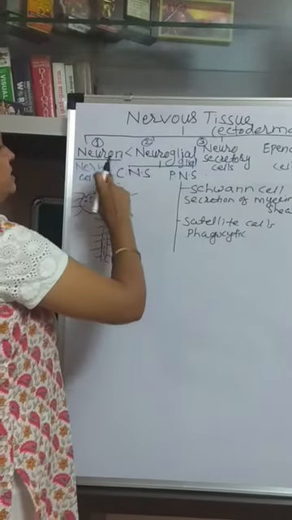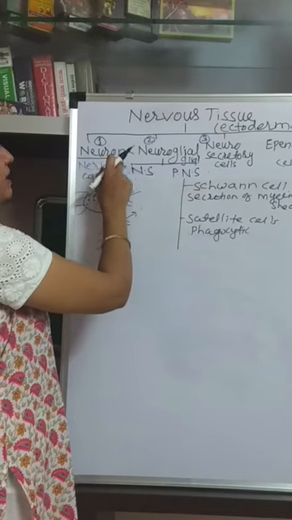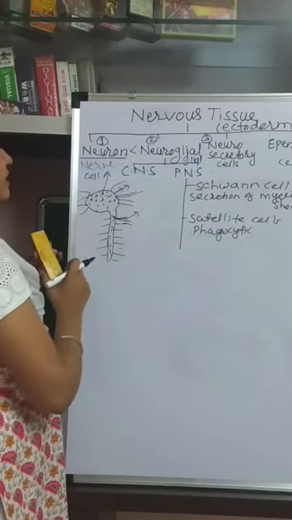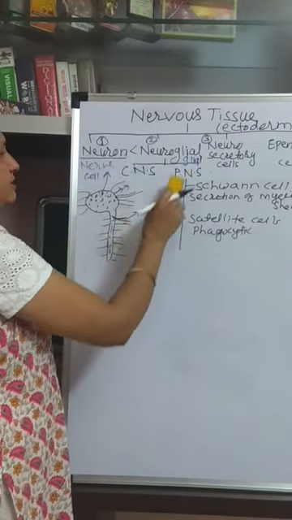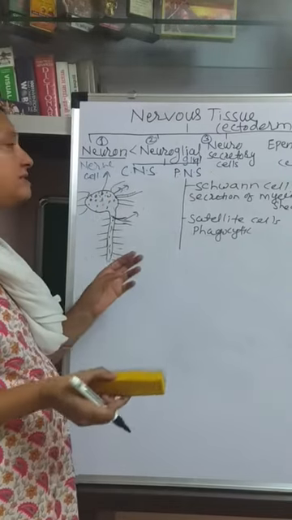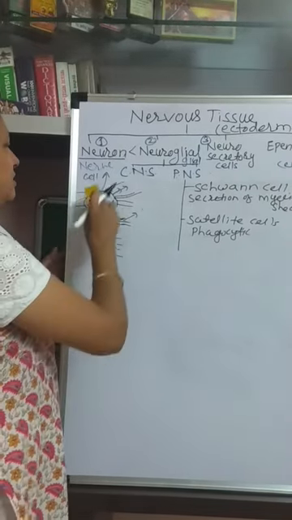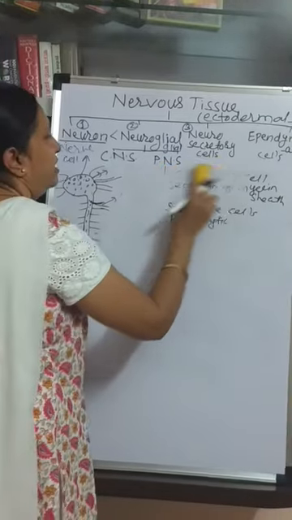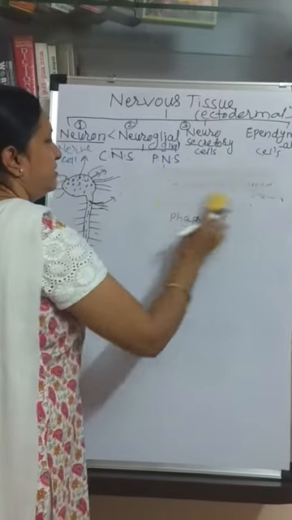So this is about, first we have seen the neuron. Function of neuron is the function of brain. Then neuroglial cells, these are the supporting cells, protective cells, give nourishment to the brain cell. These are very important cells in the nervous system.